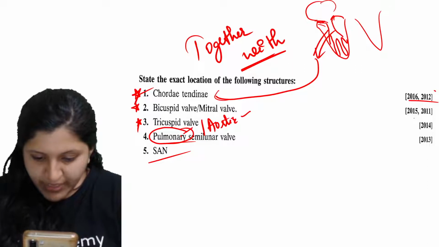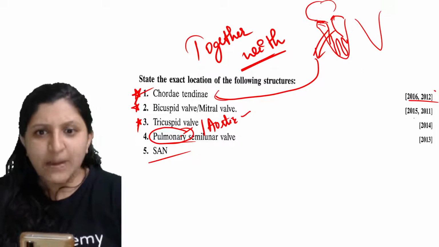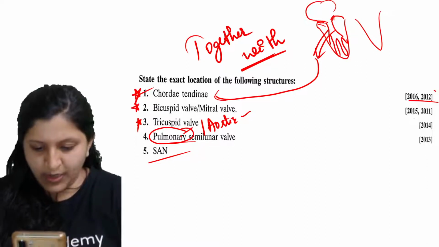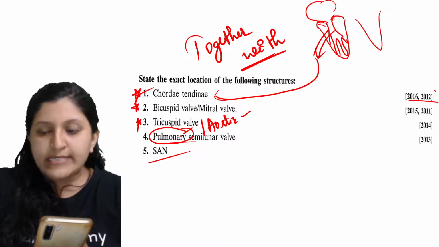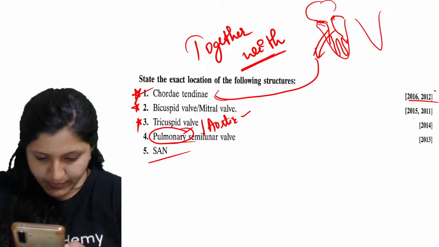Now you are saying about the ventricle, chordae tendineae. All right, you can't mention just one word there. So let's have a look at these answers.